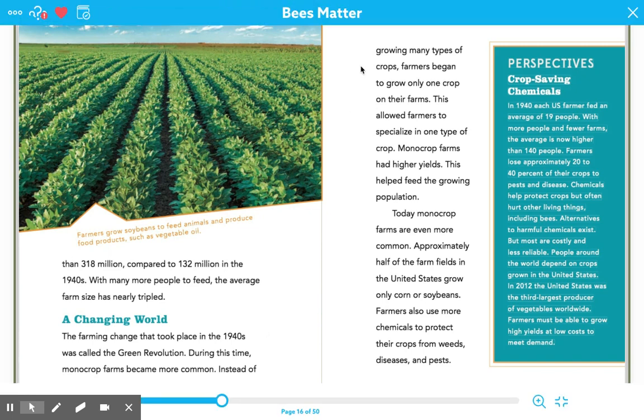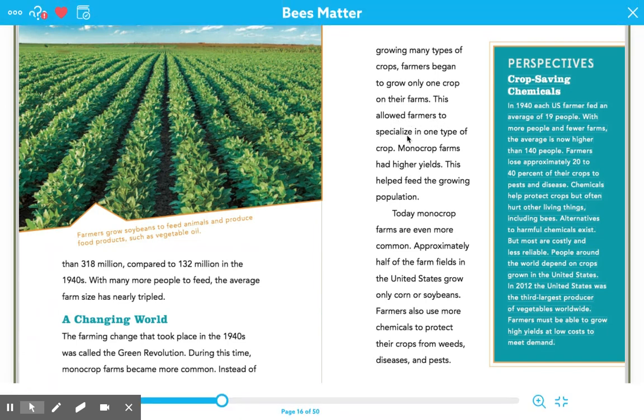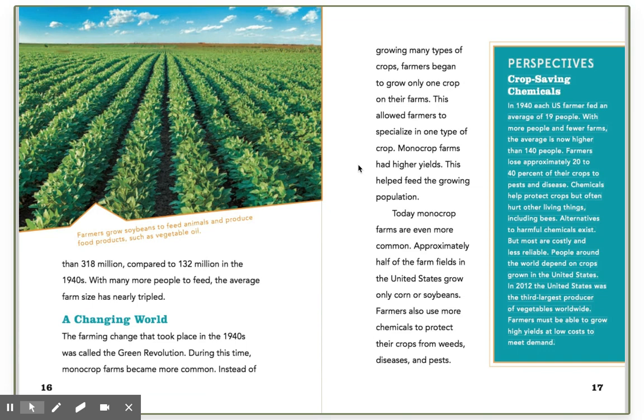Instead of growing many types of crops, farmers began to grow only one crop on their farms. This allowed farmers to specialize in one type of crop. Monocrop farms had higher yields. This helped feed the growing population. A yield is how much food they can get from it. Today, monocrop farms are even more common.